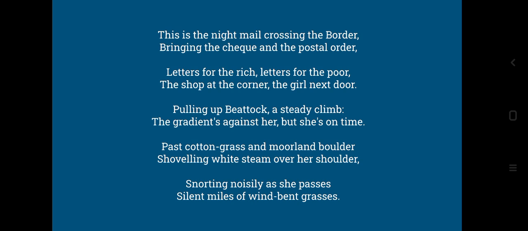In the previous stanza, shoveling white steam over her shoulder, again the train is personified there also. And in the entire poem, you will find the train personified as a woman, as a female. Silent miles of wind-bent grasses. Now, when the train passes, it has a speed, and when it passes, the air is blown, right? And through that air, through that wind, the grasses which are there are bent. That is why wind-bent grasses is being used.